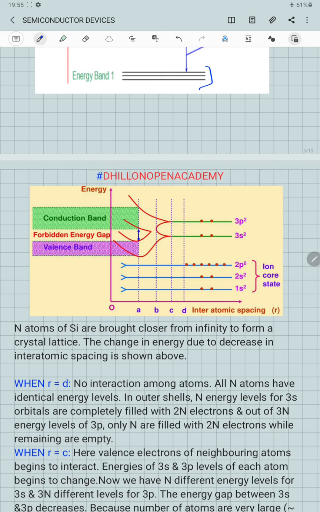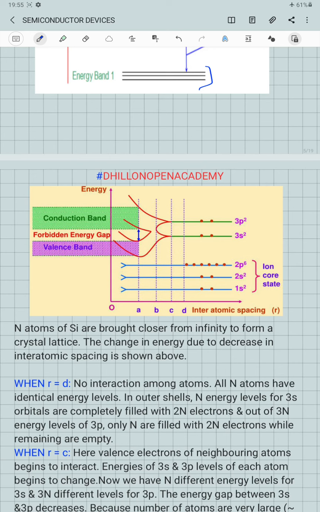A single silicon atom in its outer shell has one 3s level which contains 2 electrons. Because we are collecting n atoms, they will have n energy levels for the 3s state, which can contain 2n electrons.